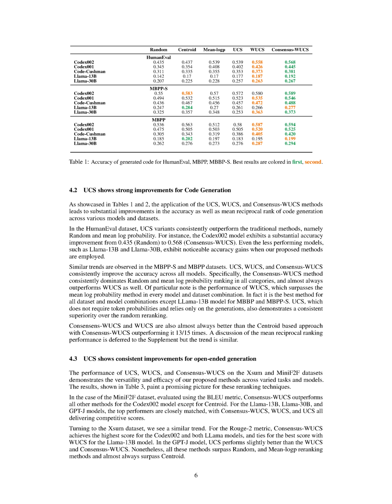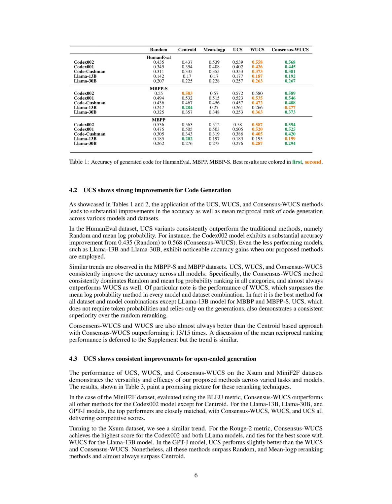For the Rouge 2 metric, consensus WUCS achieved the highest score for the Codex 002 and both Llama models, and tied for the best score with WUCS for the Llama 13B model. In the GPTJ model, UCS performs slightly better than the WUCS and consensus WUCS. However, all these methods outperformed random and mean log-prob re-ranking methods and almost always outperformed centroid.